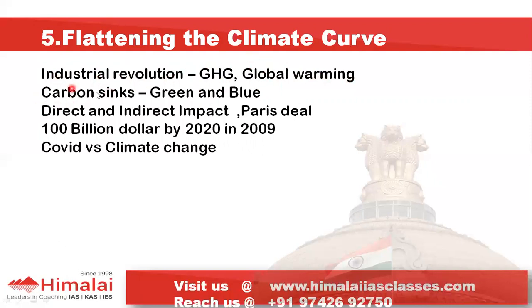Okay, so the natural phenomenon to control the temperature of the earth is carbon sequestration or carbon sink, which happens in the form of green carbon, which is all the carbon that gets stored in vegetation, farms, fields, trees, plants, forests, and in the ocean. Okay, which is absorbed by the phytoplankton when they do photosynthesis. So this carbon sink is also getting depleted by us, plus we are increasing greenhouse gas emissions like carbon dioxide, which increases the temperature of the earth, and the average temperature of the earth has already increased by 1 degree Celsius.